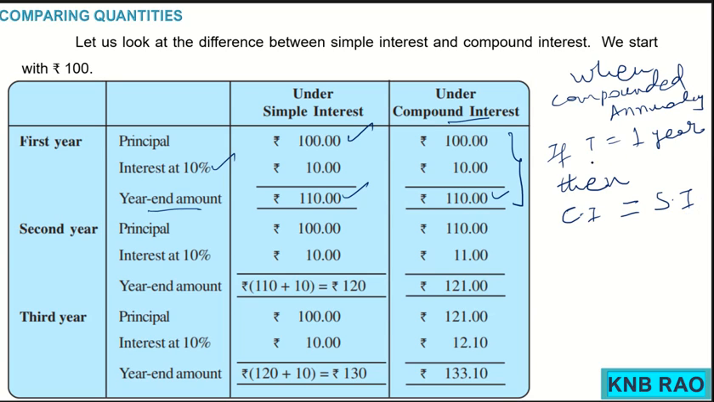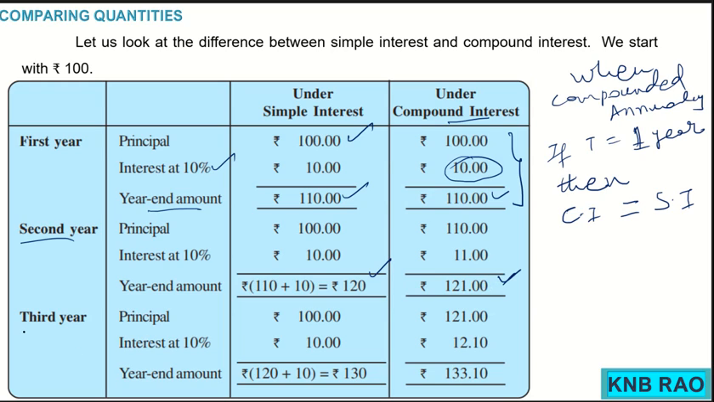But if T is more than 1 year, then watch, for the second year at simple interest you have to pay 10 rupees extra only, that is 120 rupees in total. But in compound interest you will be paying 121 rupees. Why? Because that 1 rupee will be calculated on the interest of the first year also. So interest on interest, you are paying 121.